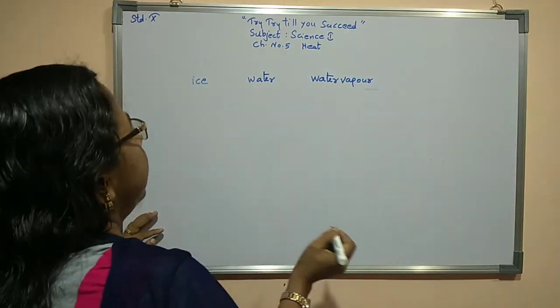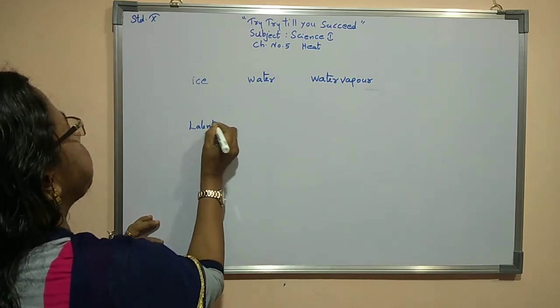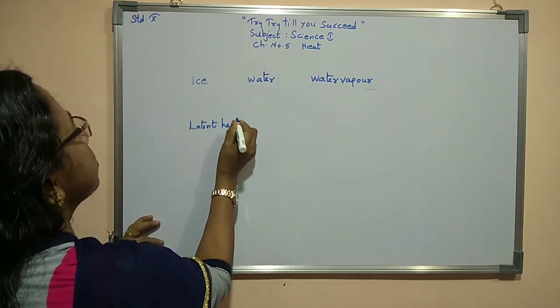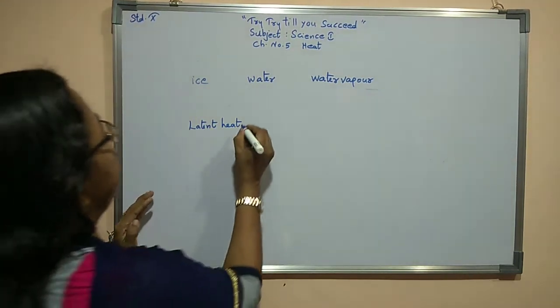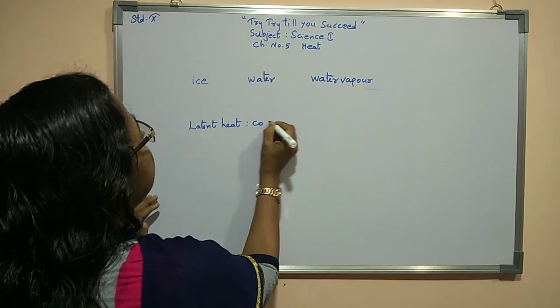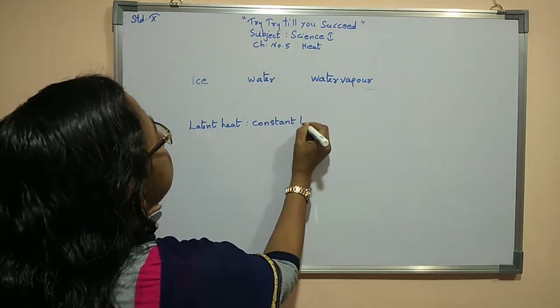Now we are studying what is latent heat. Latent heat means it is a constant temperature.